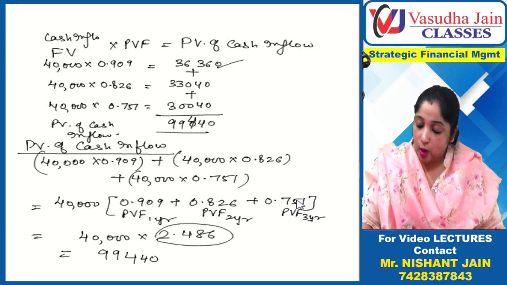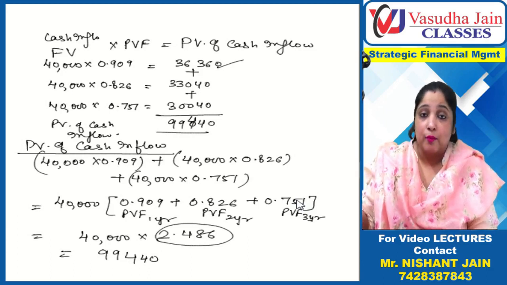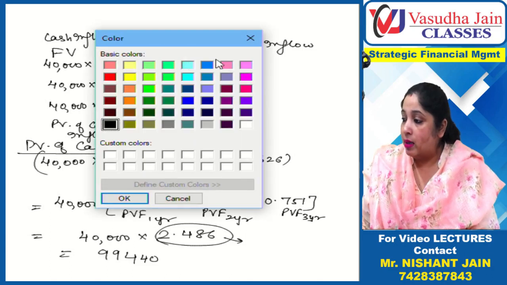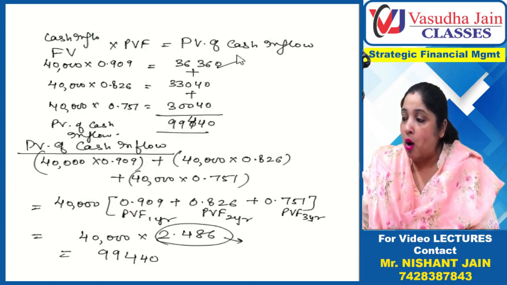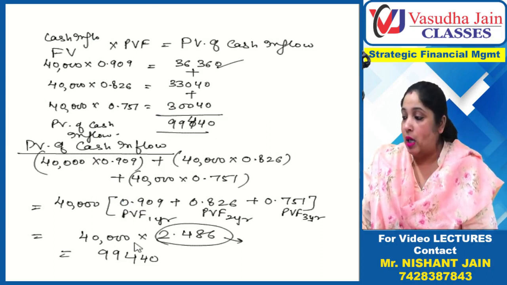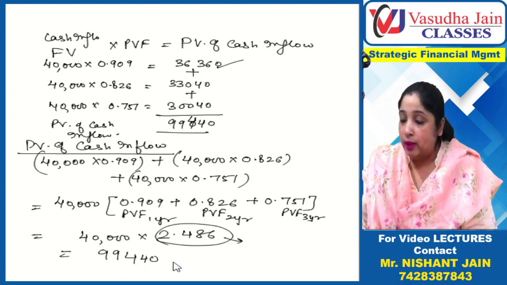Now what is this 2.486 and what is its name? Please carefully understand that instead of doing such a long calculation, if you would have multiplied 40,000 with 2.486 only once, you could have got 99,440.